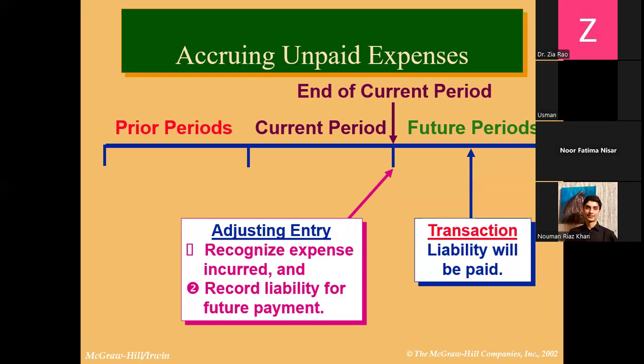As we have learned in the realization concept and matching concept, we have to make an entry as an expense whenever there is an expense incurred. Actually, we don't need to focus on cash payment.